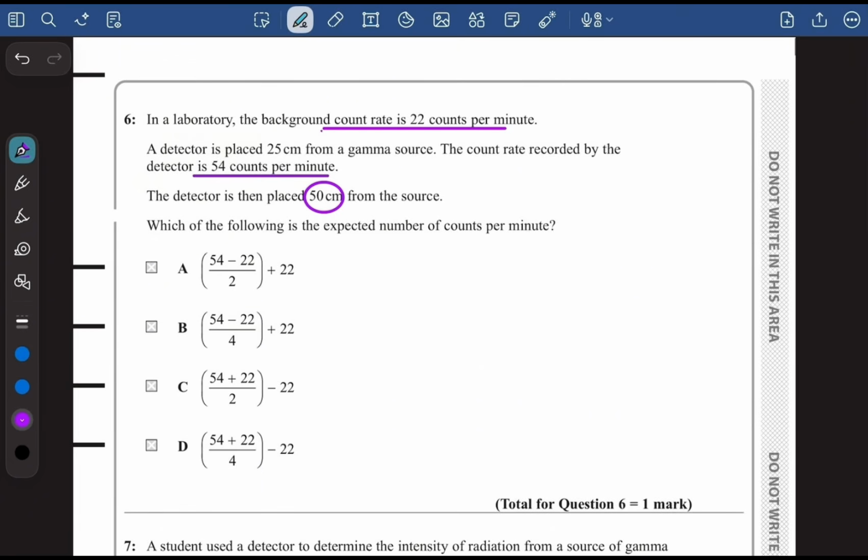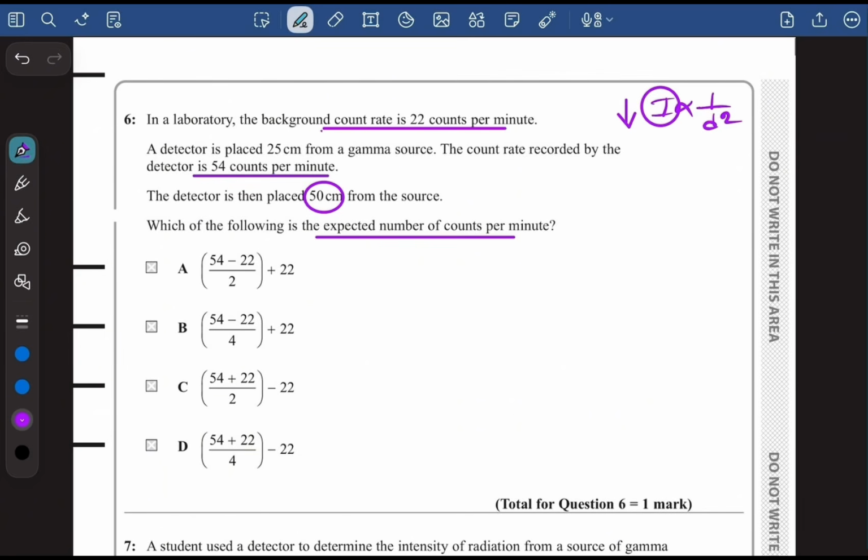Now guys, we know one thing, that intensity is directly proportional to 1 divided by d squared, right? So if you increase the distance, the intensity is definitely going to decrease. So the counts are going to definitely decrease. Which of the following is the expected number of counts per minute? So guys, now they are asking us the number of counts per minute.